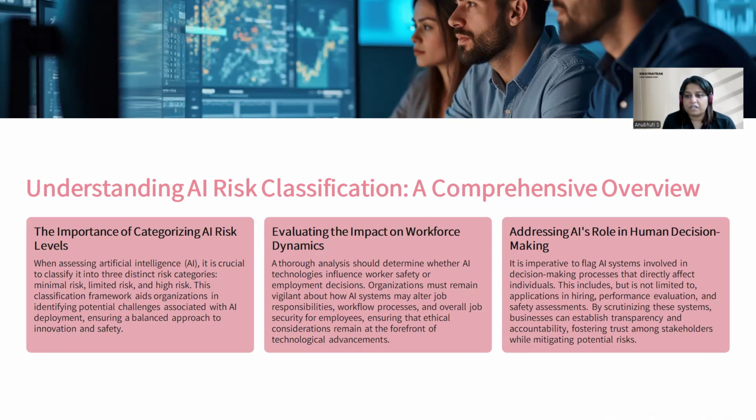Addressing AI's role in human decision making. It is imperative to flag AI systems involved in decision making processes that directly affect individuals. This includes, but is not limited to, applications in hiring, performance evaluation, and safety assessments. By scrutinizing these systems, businesses can establish transparency and accountability, fostering trust among stakeholders while mitigating potential risk.